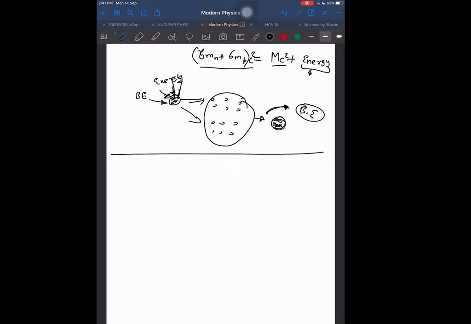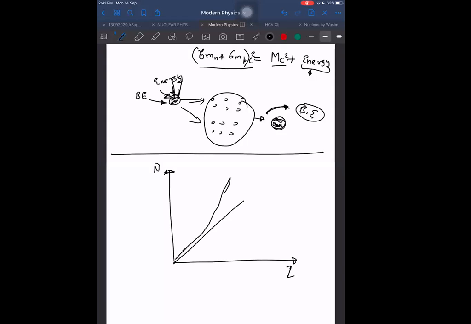One thing: the number of neutrons and the number of protons. If you observe in every atom, the ratio, if I plot the ratio chart, it goes something like this. Let us say on one side we have neutrons, and on the other side we have the number of protons, Z, the atomic number. When n is equal to Z, this is the line when n is equal to Z. But we observe that the atoms lie along this side.